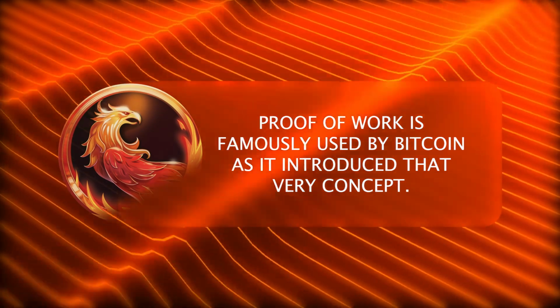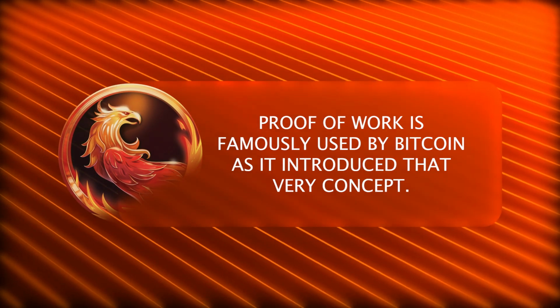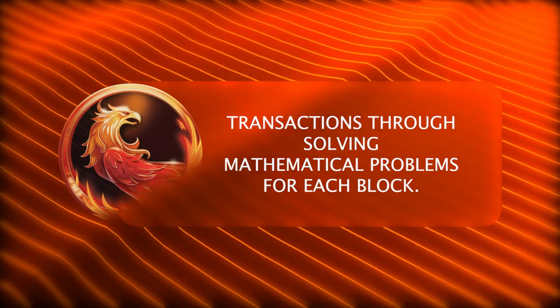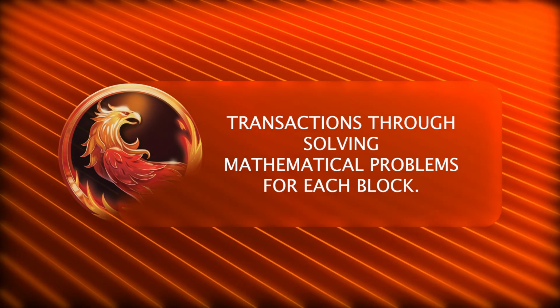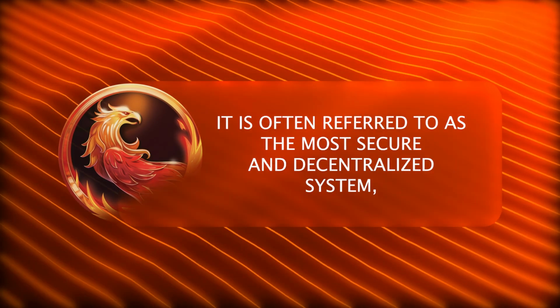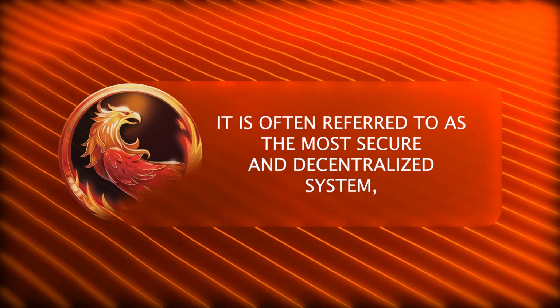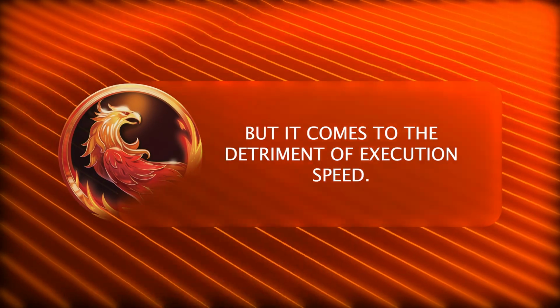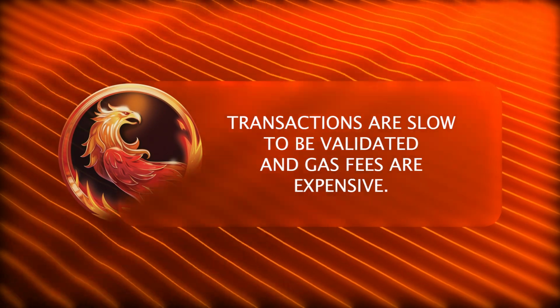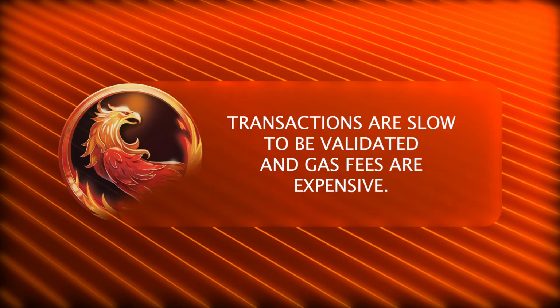Proof of work is famously used by Bitcoin as it introduced that very concept. Miners or validators verify transactions through solving mathematical problems for each block. The first to solve that problem gets the block prize. It is often referred to as the most secure and decentralized system, but it comes to the detriment of execution speed. Transactions are slow to be validated, and gas fees are expensive.